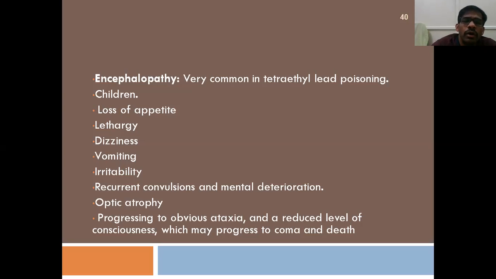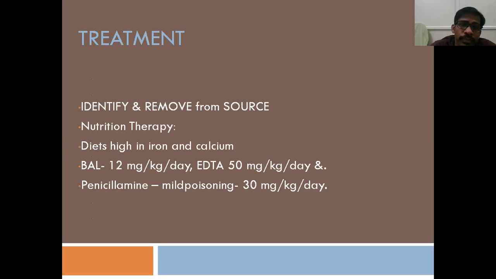So there will be involvement of the cerebellum, involvement of the optic nerve, and involvement of the entire cerebrum, because of the deposition of this lead in the gray matter of the brain. Finally, the person will go into the stage of coma and may die due to lead encephalopathy, right?